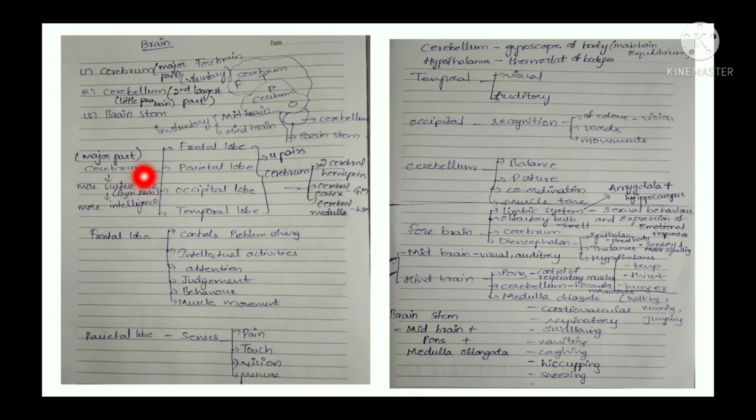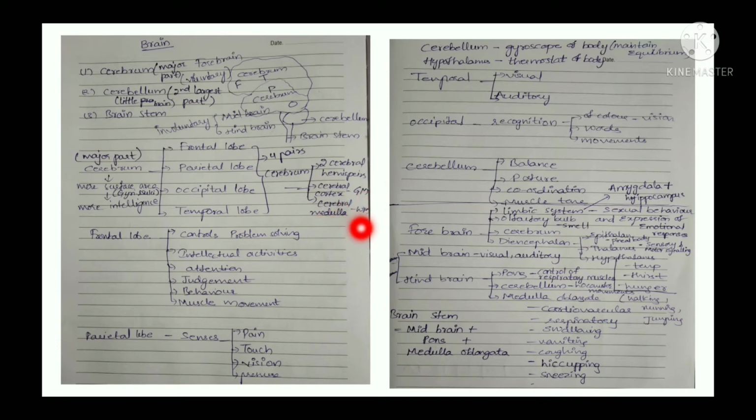And then the cerebrum. The cerebrum is a major part of our brain, and it is divided into two cerebral hemispheres. Each cerebral hemisphere has four lobes: frontal, parietal, occipital, and temporal. It means the lobes are of four pairs. And again, the cerebrum consists of cerebral cortex and cerebral medulla. The cerebral cortex is made up of gray matter and the medulla is made up of white matter.